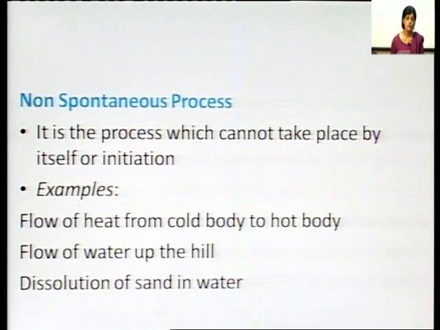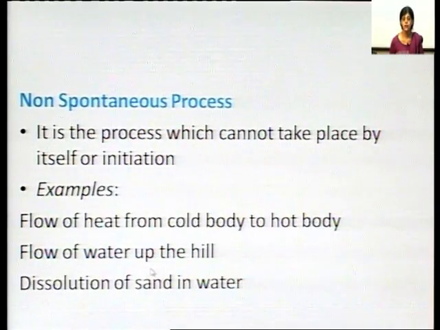The other type of process is the non-spontaneous process. A non-spontaneous process is a process which cannot take place by itself or by initiation. It cannot occur by itself. For example, we do not have any flow of heat from a cold body to a hot body. This cannot take place. This is a non-spontaneous process.